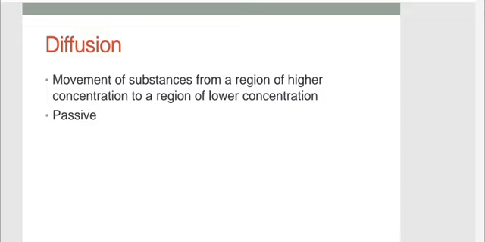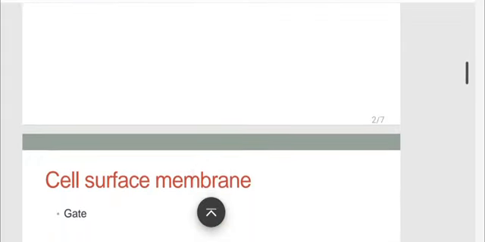So let's connect it to our bodies. For example, let's say some glucose molecules are moving from one region to another region. Our bodies are not going to be spending any energy or ATP to move these glucose molecules. They're just going to move until I have the same concentration of glucose all around that region. So this is the first type of movement, which is diffusion. There are other types of movements when diffusion is not applicable.